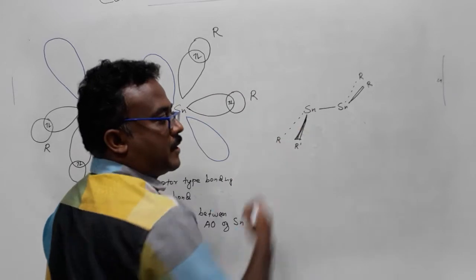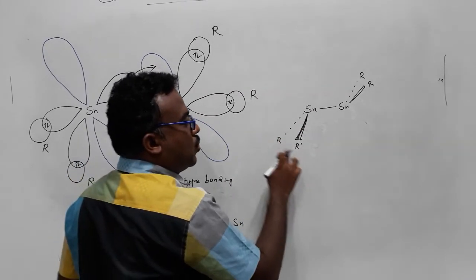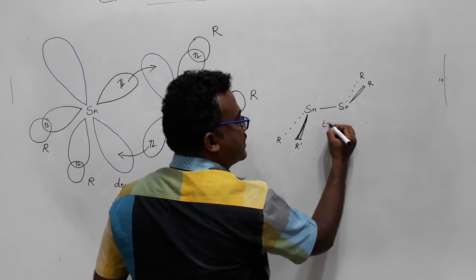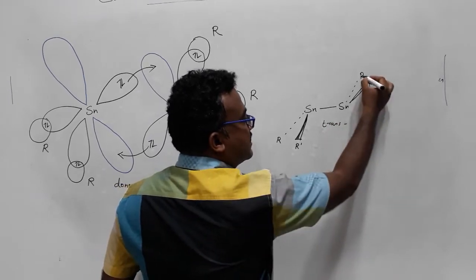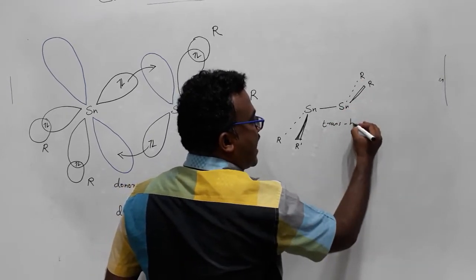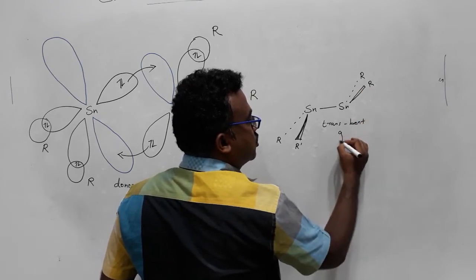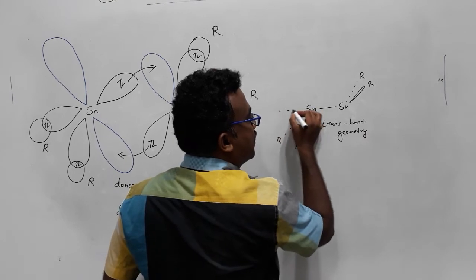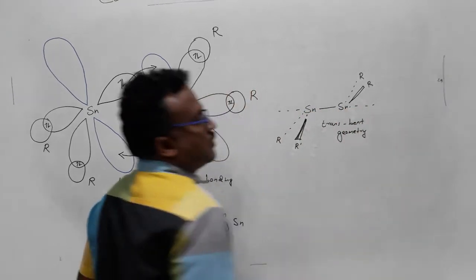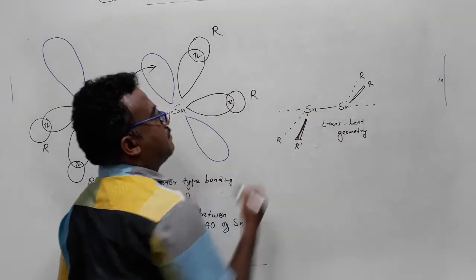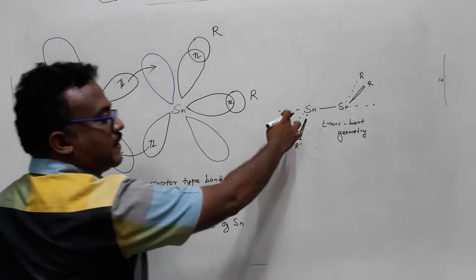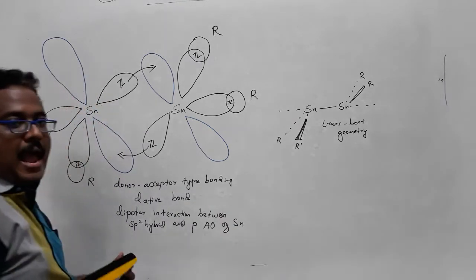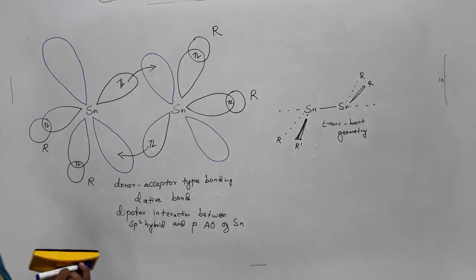you can see the geometry. How does it look? These two and these two are trans to each other. So it will be called trans, and it has a bent geometry. So trans-bent geometry. If you consider this one as your plane, then these two will be deviated from the plane. This deviation from the plane will depend upon the type of R present on the tin atoms. So I already said that one.